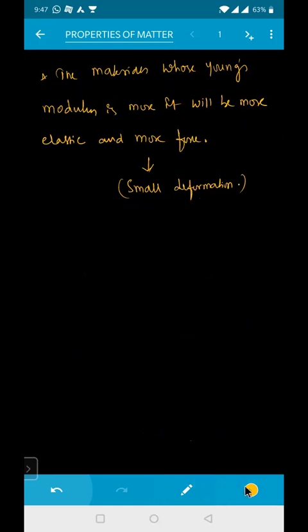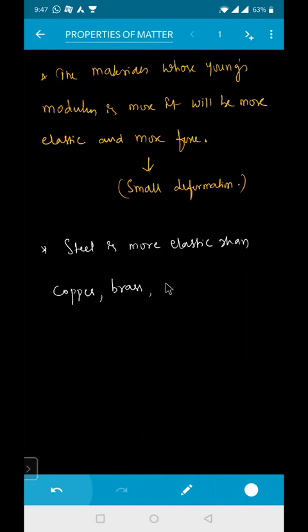So now can I say that, see this one, steel is more elastic. Steel is more elastic than copper, brass, aluminum, etc. Why? Young's modulus of the steel is more, isn't it?